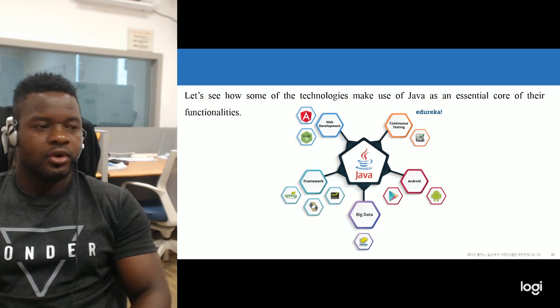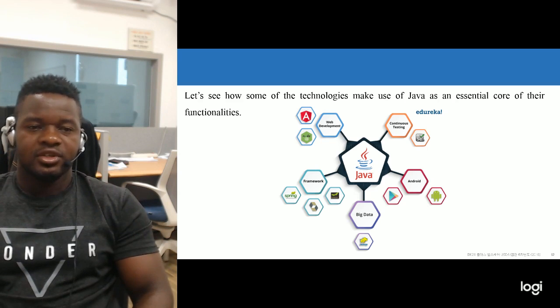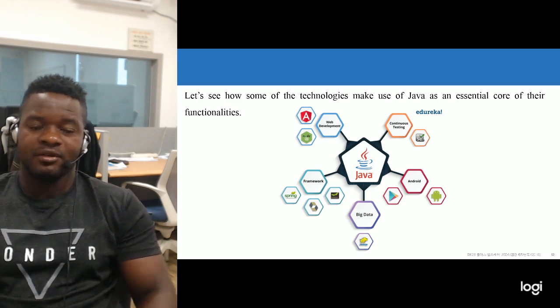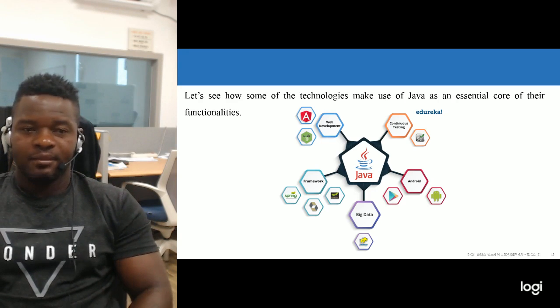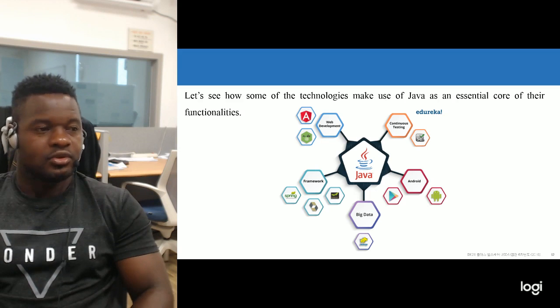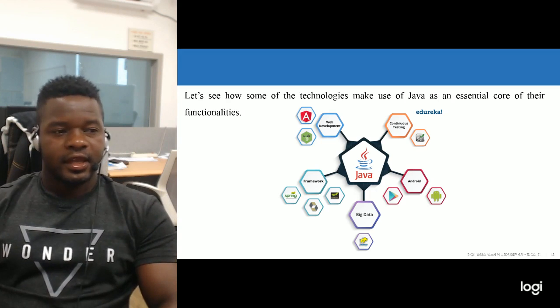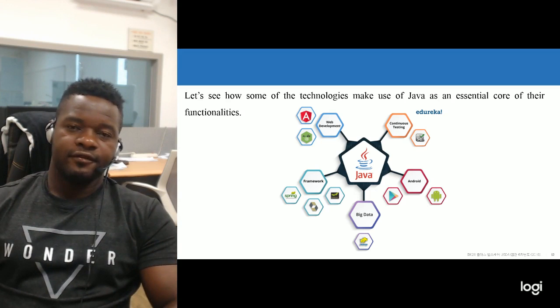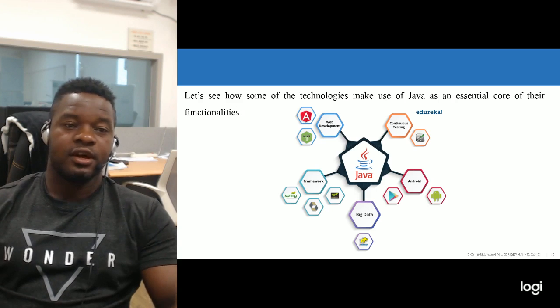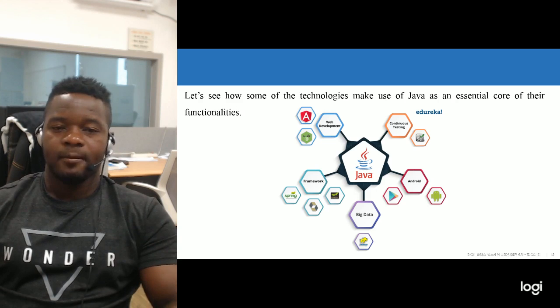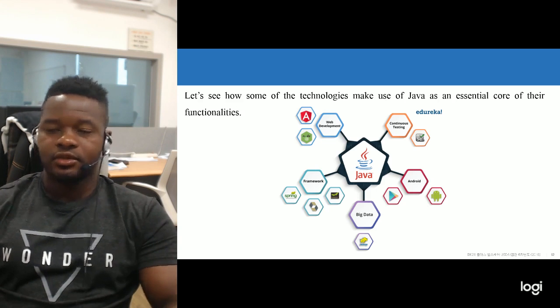Today there are many applications that we have been using, thousands of applications that we use in our smartphones. All of them have been created with Java. So don't worry, like I said, this is just brief knowledge about what Java is, what Java can do, where we see Java, and what applications use Java.